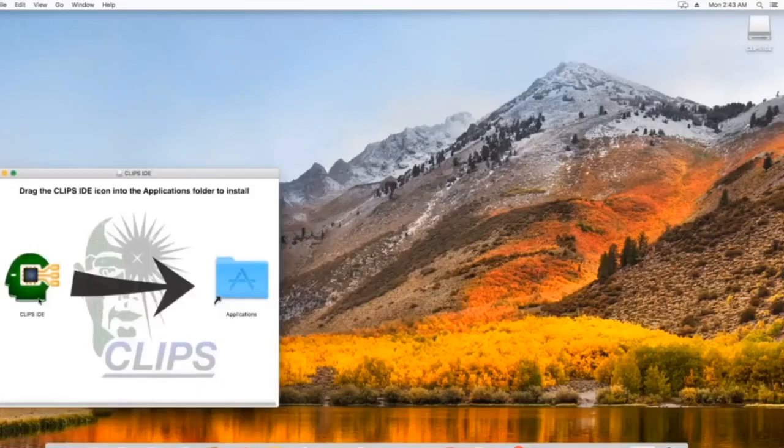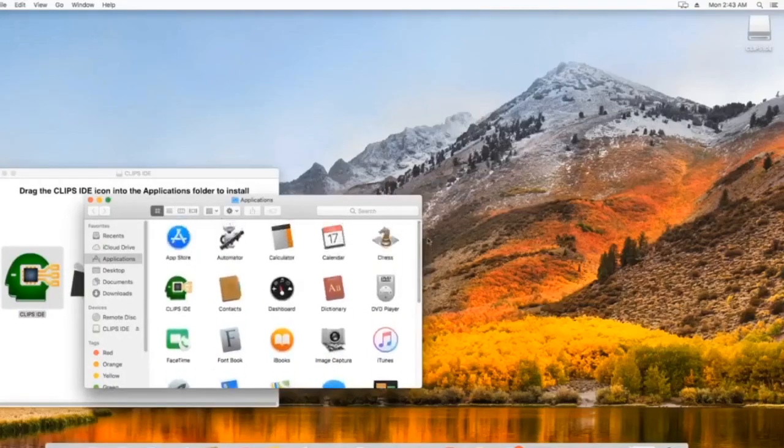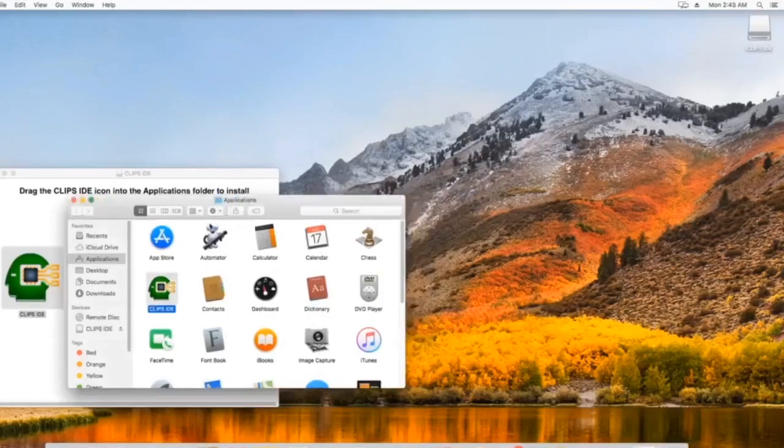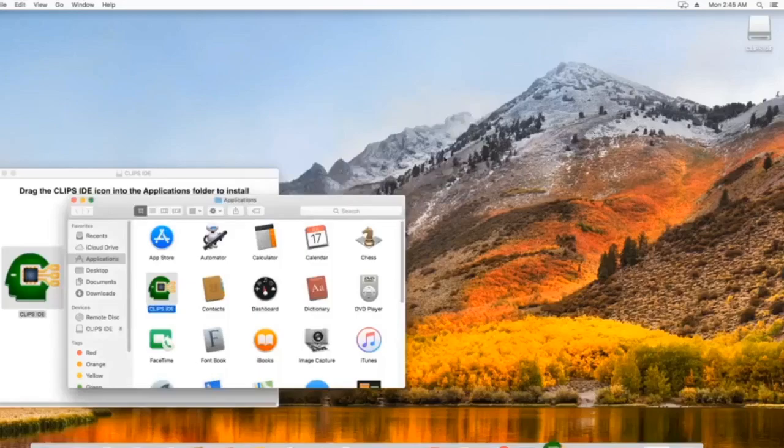Drag CLIPSE IDE to Applications folder. And CLIPSE will be added to the Applications folder. And to test if our installation is working, we can click the CLIPSE IDE, allow it to open, and here we have the CLIPSE IDE dialog.